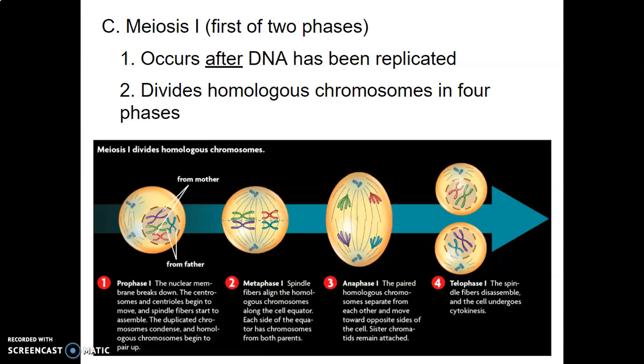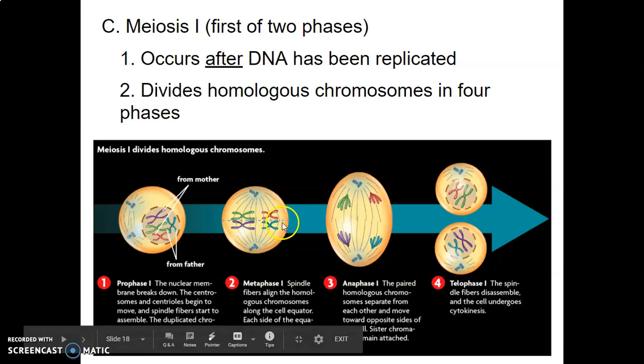Meiosis 1 occurs after DNA has been replicated. Okay, so similar to how we learned with the cell cycle during interphase, DNA synthesis, we get 2 identical copies of DNA. All right, this is going to divide homologous chromosomes into 4 phases. All right, so phase 1, prophase 1. All right, you need to make sure you clarify 1 or 2 in meiosis. Mitosis is just one PMAT, 1 series of phases. In meiosis, there's 2 series of phases. Prophase 1, nuclear membrane breaks down. We see all the chromosomes starting to break free. All right, and everything's getting ready to line them up.